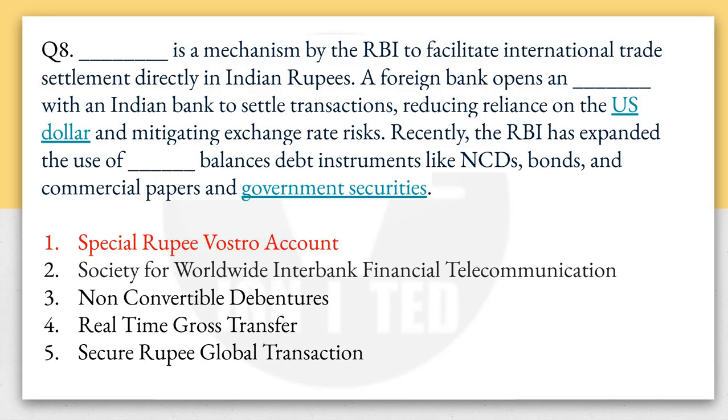Basically, it is SWIFT. SWIFT is used for communication for international transactions. Non-convertible debentures are debt instruments which cannot be converted to equity. And then real-time gross settlement is basically a mode of transferring rupees from one bank to another. A secure rupee global transaction, it is nothing.